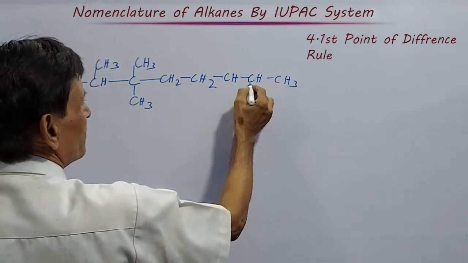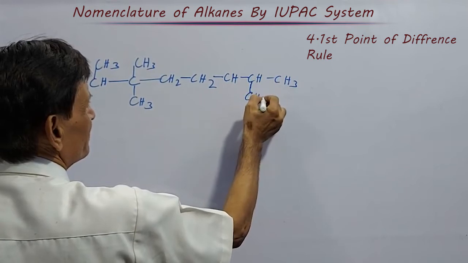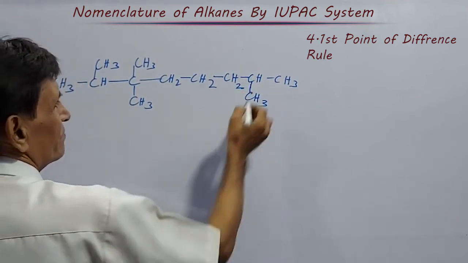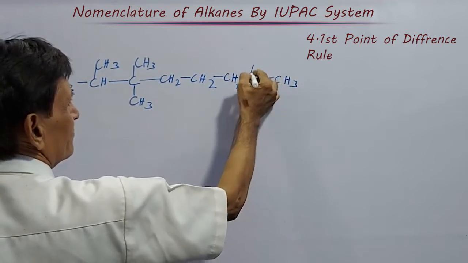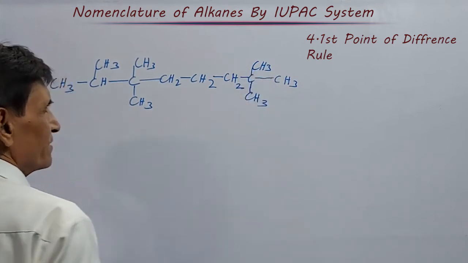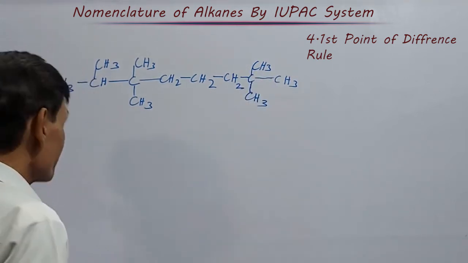I am giving one branch here also. CH3, like that. Now let us see.